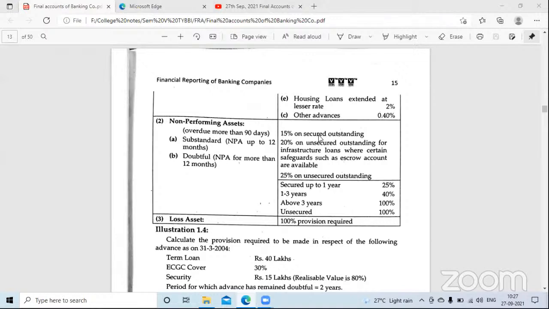If it is secured, 15%. अगर unsecured है थोड़ा और ज्यादा, 20%. But where unsecured? For infrastructure loans.